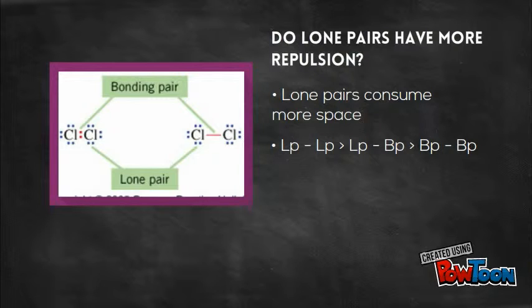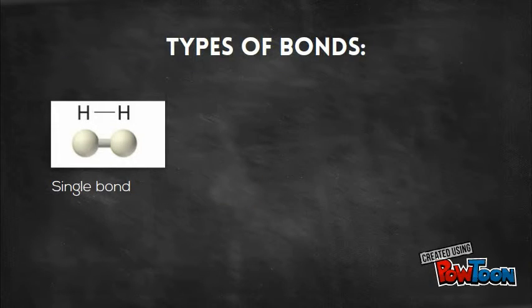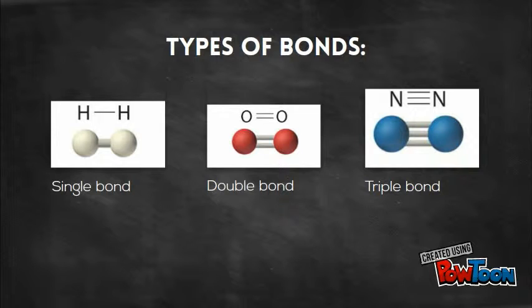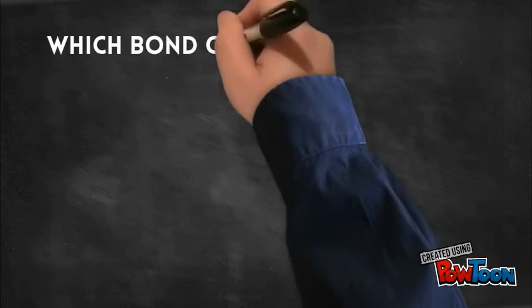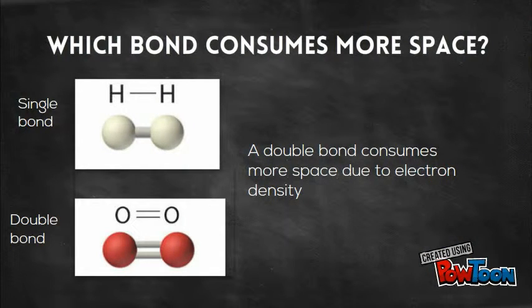to reduce repulsion. There are multiple bonds that can be formed, single, double, or triple, based on the available electrons. However, regardless of what type of bond, they are still considered one VSEPR pair. You must be wondering why this is the case. It is to create an idealized geometry, because multiple bonds would have influenced distortions in the ideal geometry, similar to lone pairs. Furthermore, a double bond consumes more space than a single bond. This is because double bonds have a higher electron density compared to a single bond. The higher density allows the atoms to take up more space than the atoms in a single bond.